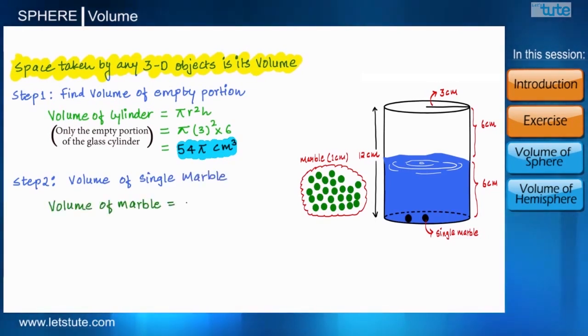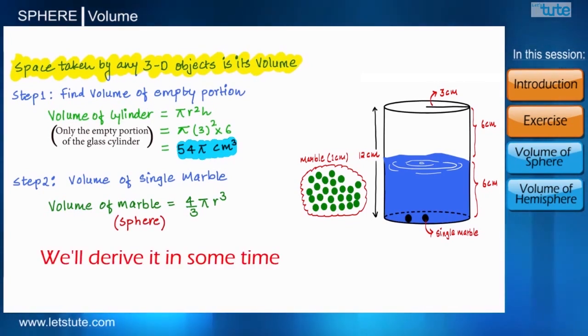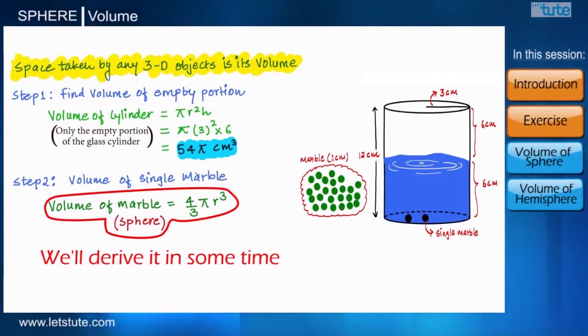Volume of a marble is calculated by the formula 4 by 3 pi r cubed. This is the general formula used to calculate the volume of a sphere. And a marble is also a spherical object. We will also discuss why we use this formula to calculate the volume of a marble, or you can say a spherical object, just after a few minutes.